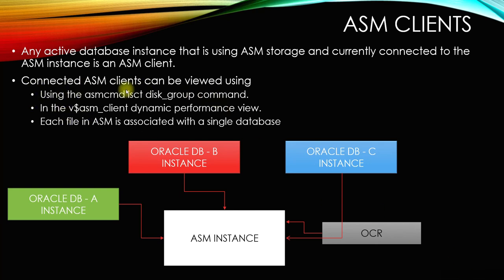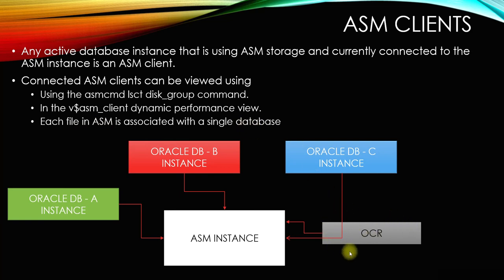Now connected ASM clients can be viewed using the ASMCMD lsct disk group command. We can see whatever is connected, and what all ASM clients are connected, and we can also use a dynamic performance view, that is V$ASM_CLIENT, and each file of ASM is associated with a single database.